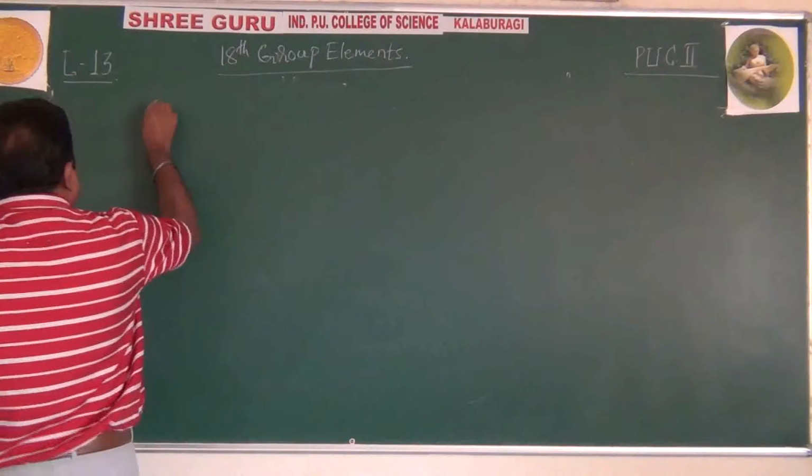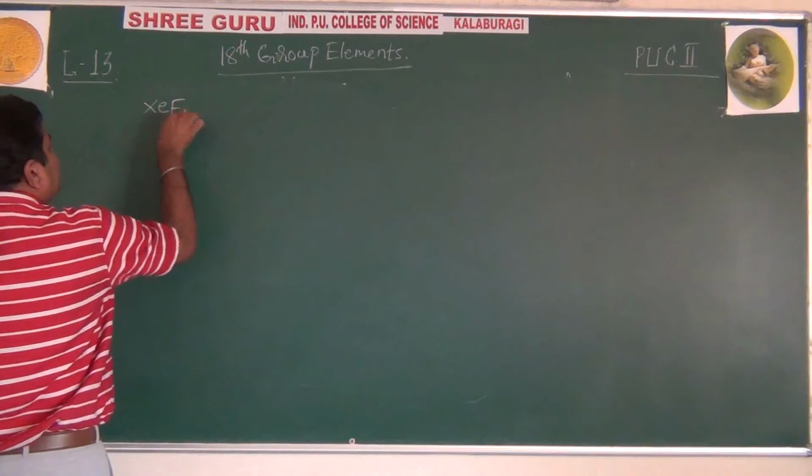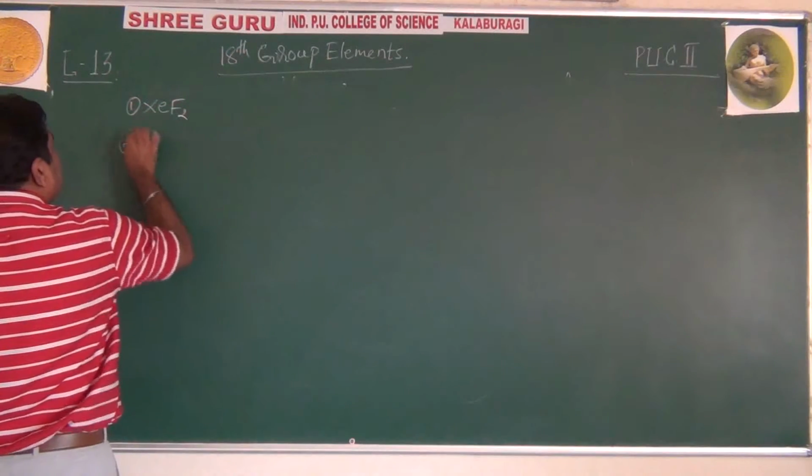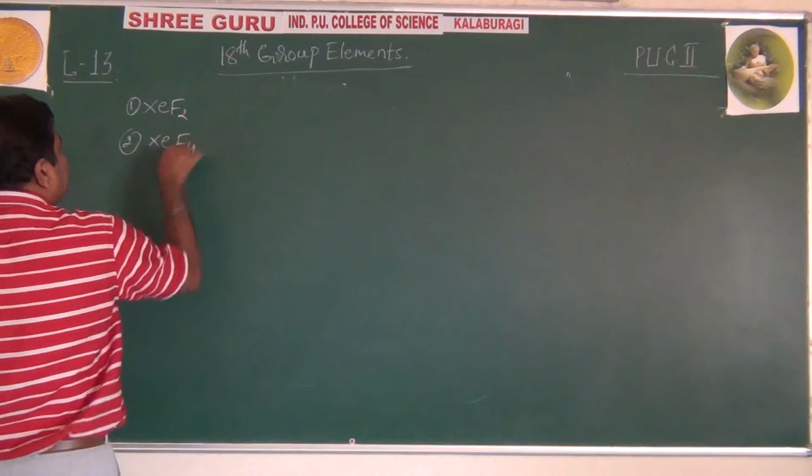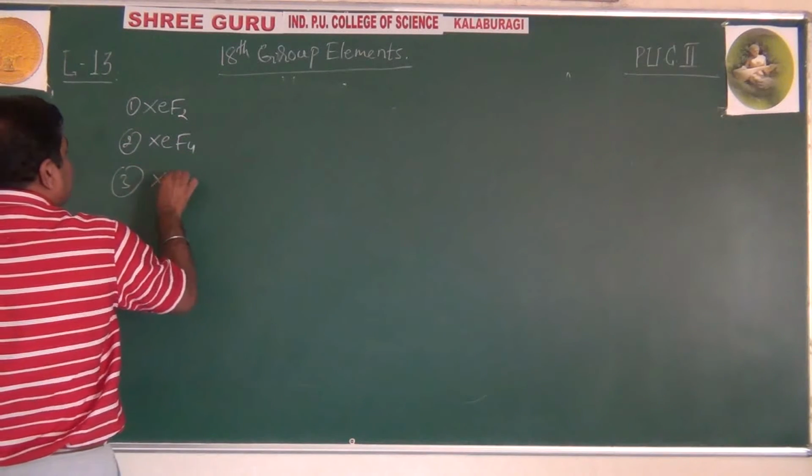What are those? Xenon difluoride, XeF2, first. Next, xenon tetrafluoride. Next, xenon hexafluoride.